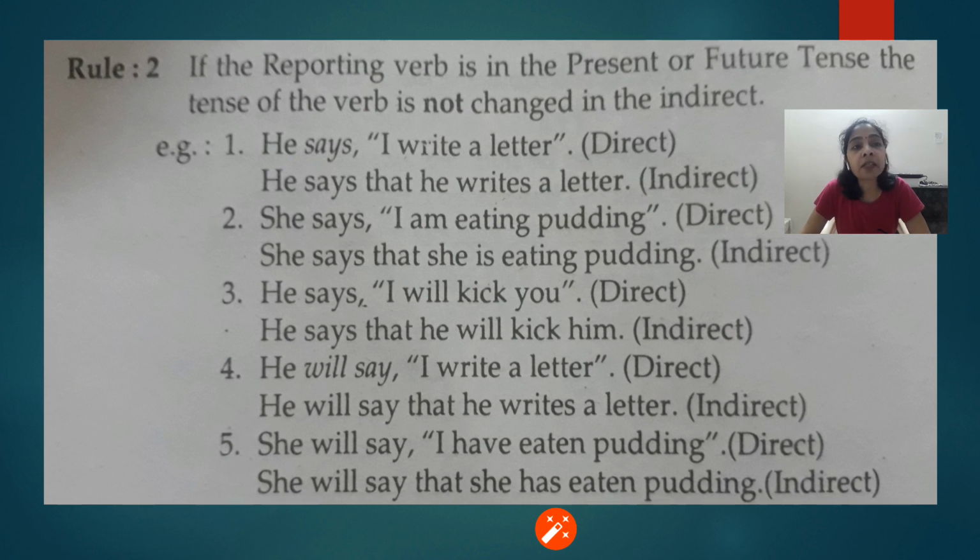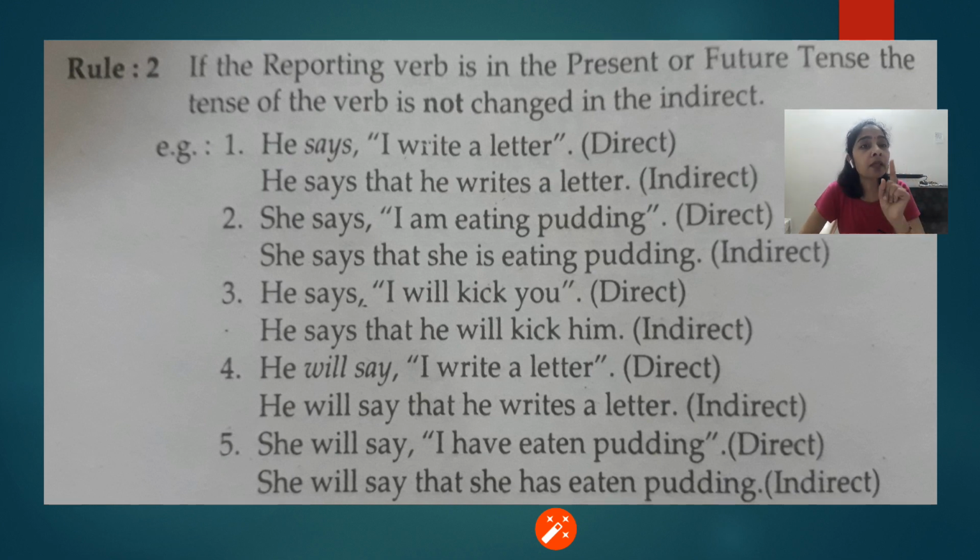Now what happens when it is in present or in future? In present it will be "say" or "says," or in future it will be "will say." So what happens in that case? In that case, the verb in the quoted words, that means the verb in the direct speech, does not change when we change the sentence into indirect speech. The verb remains as it is. If it is simple present, it will remain simple present. If it is present continuous, it will remain present continuous. It won't change.